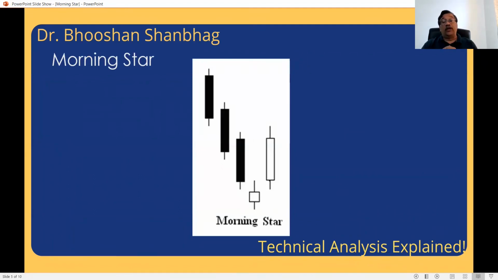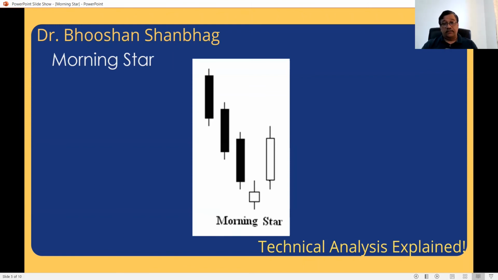So just see this morning star formation. There is a fall. The first two candles indicate the fall. The third, fourth, and fifth candles together are forming the morning star. The third candle is candle one of the morning star. Second candle, small bodied candle down. Shadows may overlap, may not overlap. Bodies should not be overlapping. Third day's candle, the last day, is the long white, which is closing above the midpoint of the first black candle.